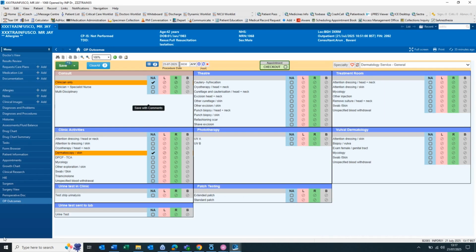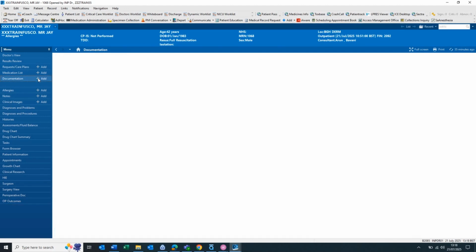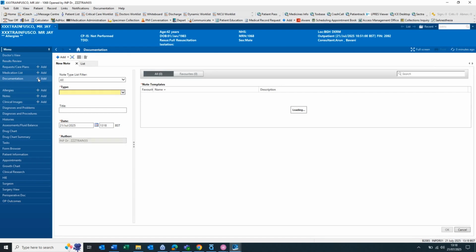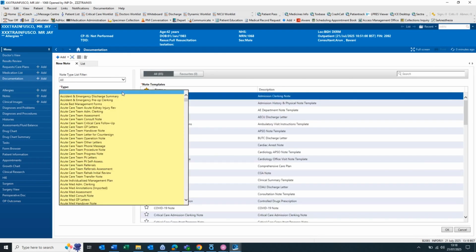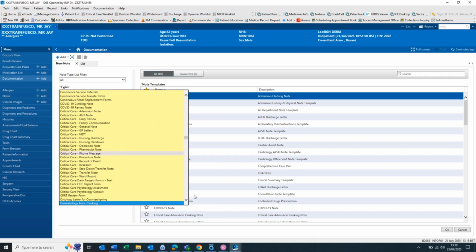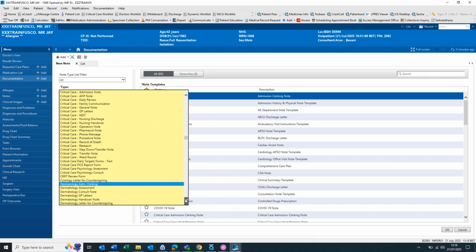Before completing the checkout process, we will go back to the patient's record and create our document. Using the blue menu, select the plus icon next to Documentation. The document types can be customized to make your search easier. More information is available on eCoach. There are two types available.